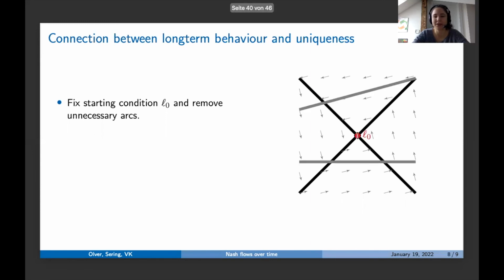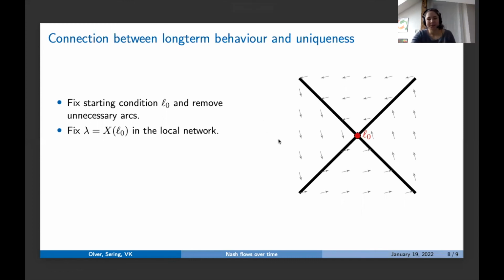So this is our point L0. And what we do to show uniqueness is, first of all, we zoom in. So we forget about this hyperplane and this hyperplane. We go so close that we just don't care anymore. So we remove unnecessary arcs. And then what we do is we call the remaining arcs a local network. This is a local network for this point. And so now we want to use this long-term behavior, the steady state thing.